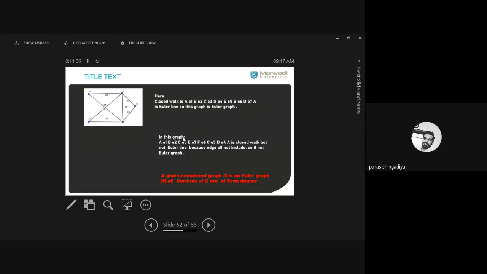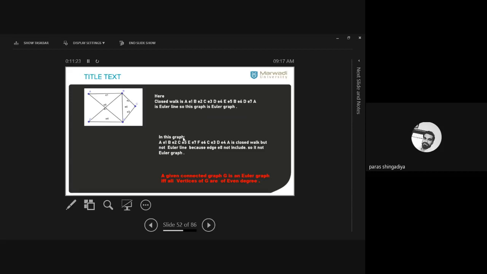So let's start with A to B. Okay? B to C. Then after C to D, D to E. Clear? Then after, move on in this direction. This B is now repeated. Clear? E to B. Then after E to D and D to A again. So ऐसे start किया था, A पे end किया.